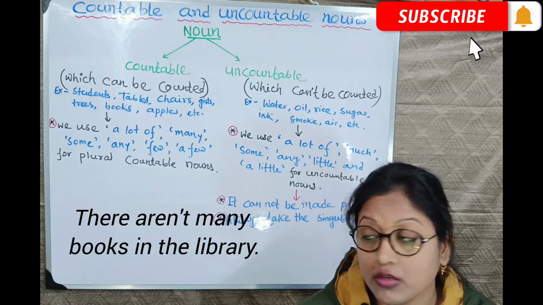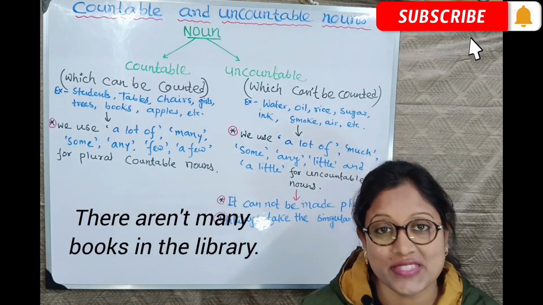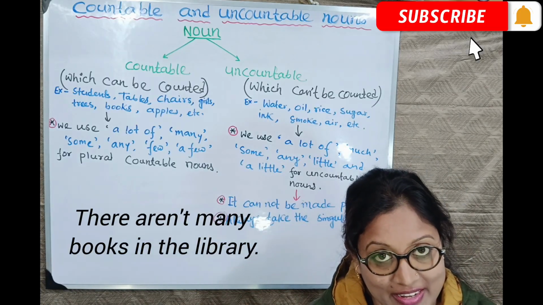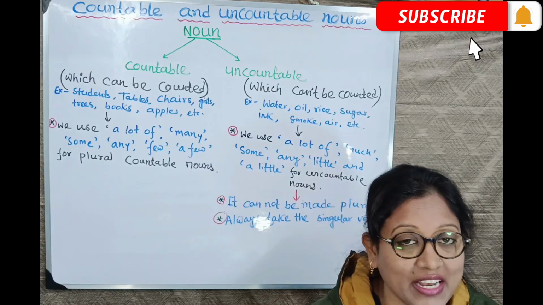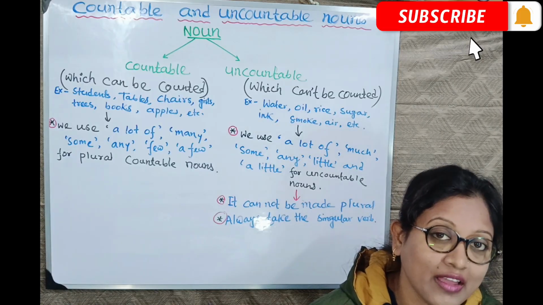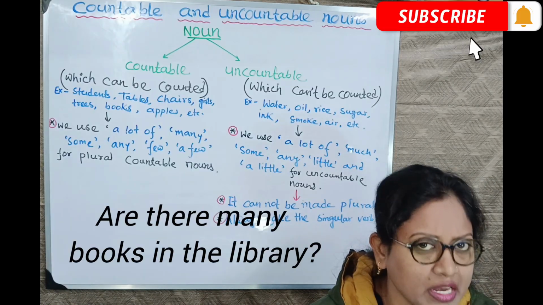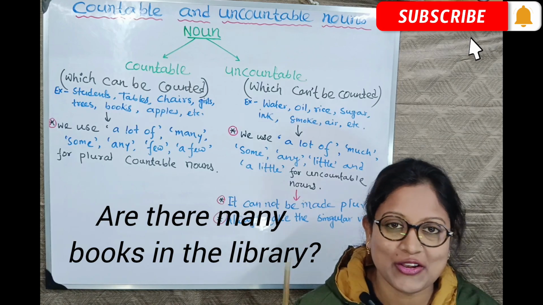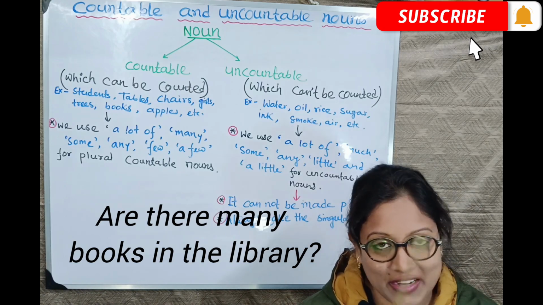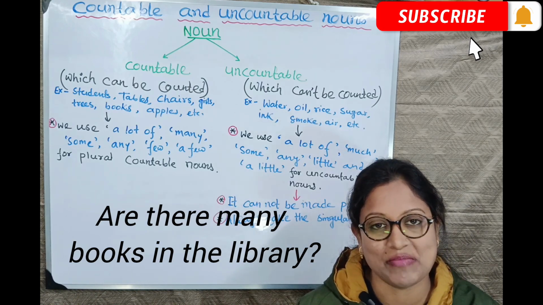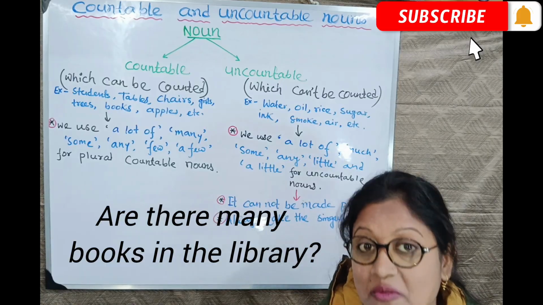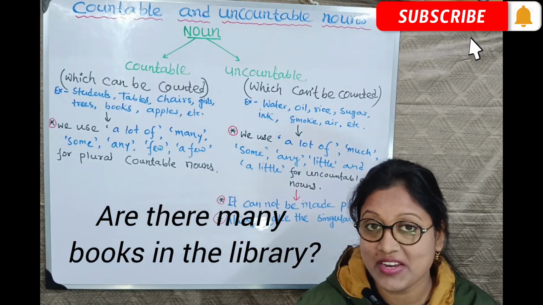There are not many books in the library. What will be interrogative? Are there many books in the library? Don't forget to put the question mark.